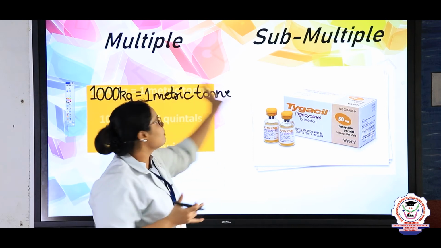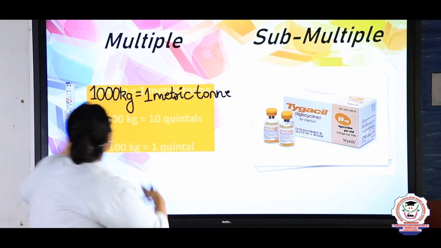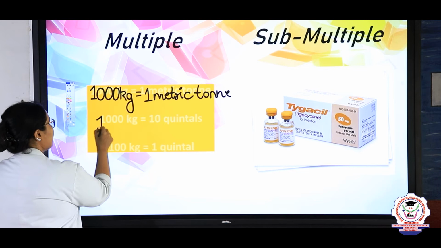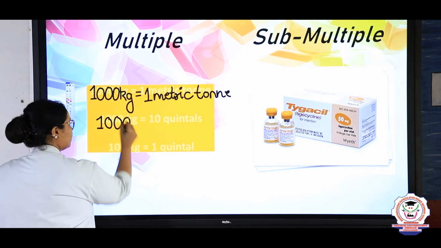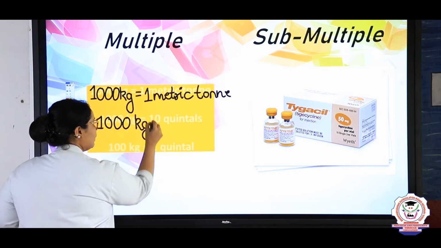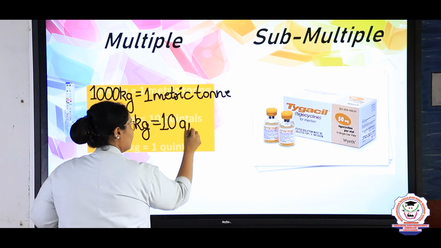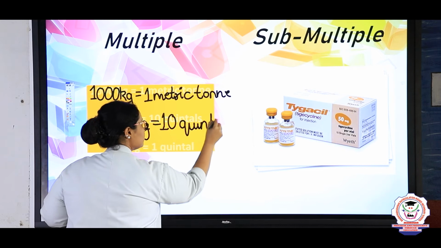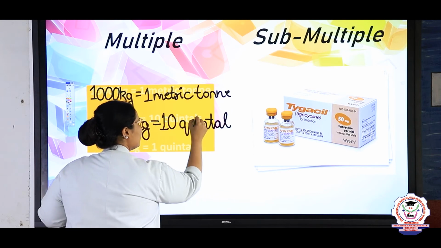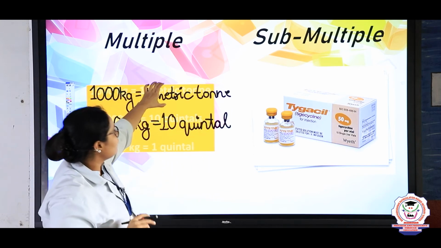In the same way, if I want to see this metric ton in quintals, 1000 kg will be equal to 10 quintal. Now, just imagine I want to convert this into this.